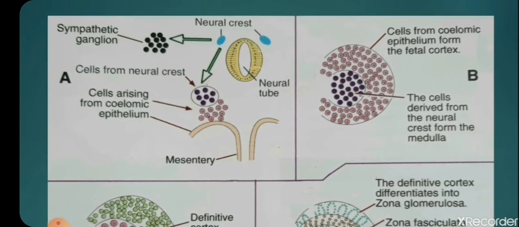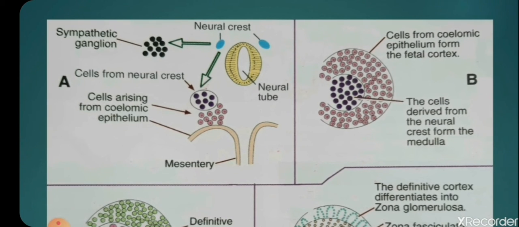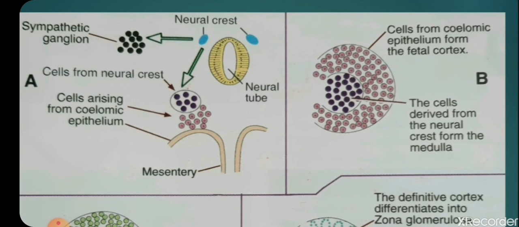While the coelomic epithelium present near the urogenital ridge proliferates to form the fetal cortex, the neural crest cells which surround the neural tube migrate to this site, and later get embedded and surrounded by this coelomic epithelium. Now the coelomic epithelium cluster is called the fetal cortex.